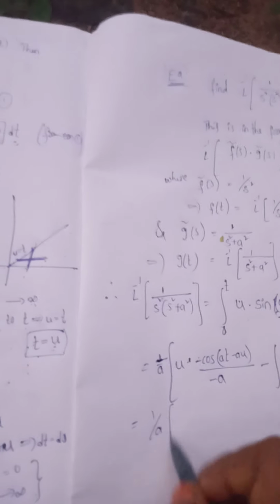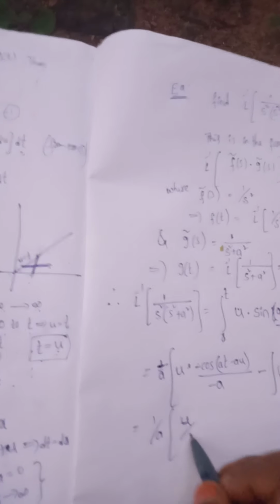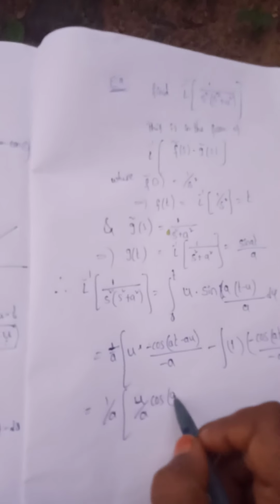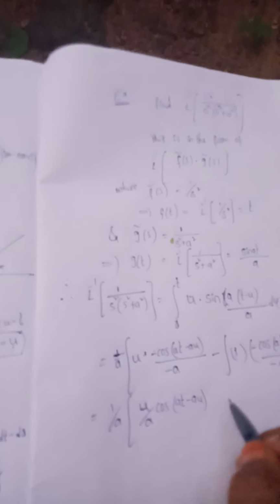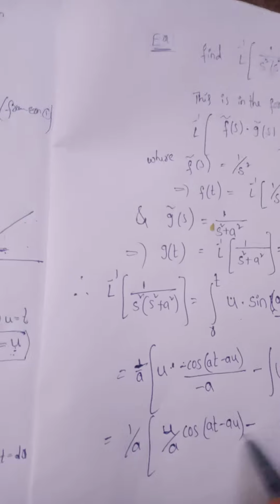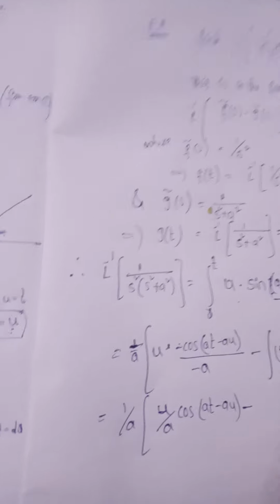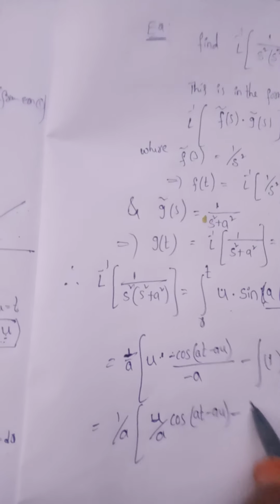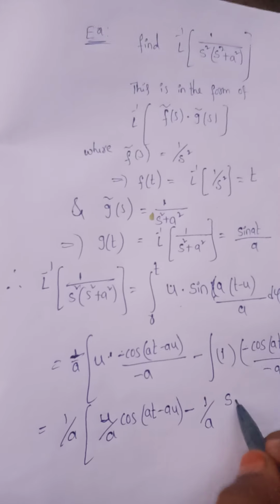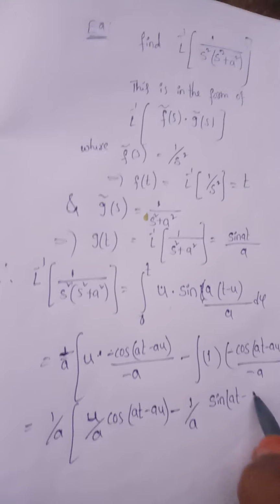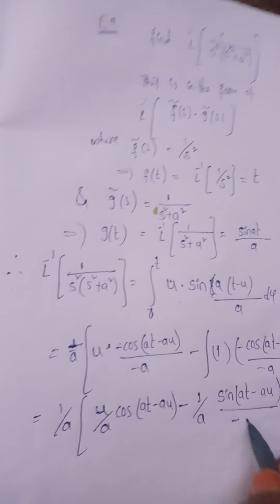So 1 by a into u by a cos a(t minus u), minus of minus plus, and minus 1 by a into sin, integration of cos, integration of sin at minus au by minus a, from 0 to t.